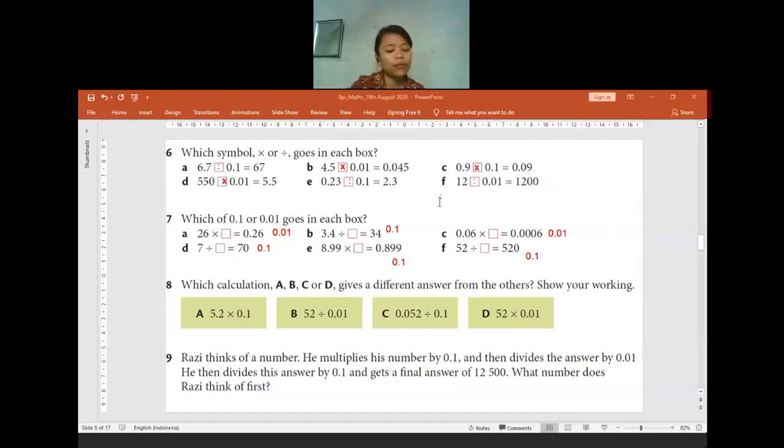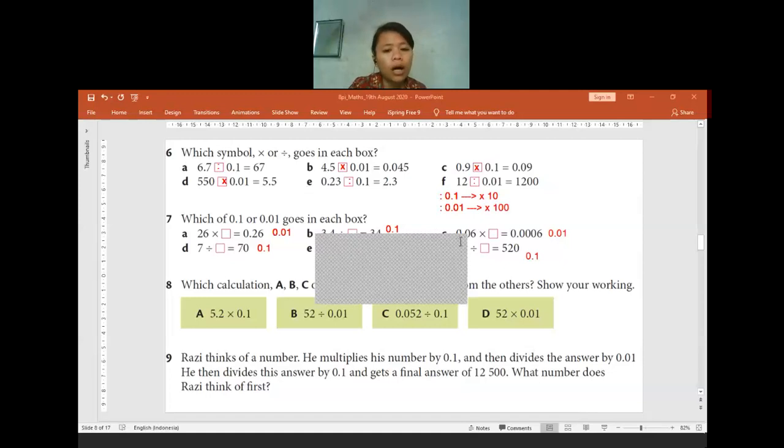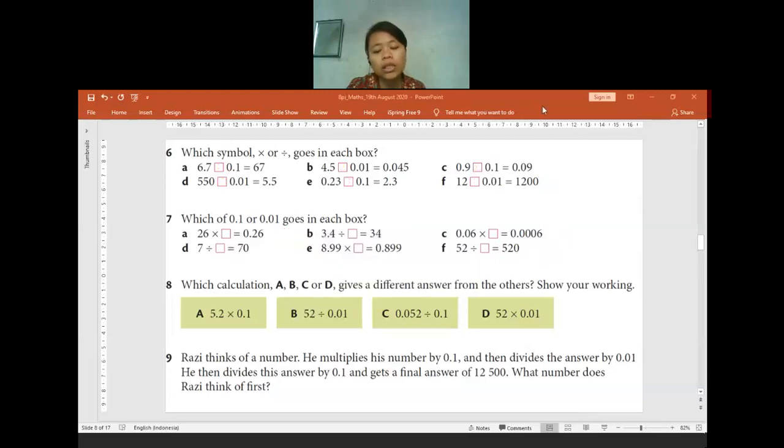So keep it in your mind. If we divide the number by 0.1, it is the same thing as we multiply the number by 10. Or when we divide the number by 0.01, it is the same thing as when we multiply the number by 100. So it is also the opposite way. When we multiply the number by 0.1, it is the same thing as we divide the number by 10, and so on. Is there anyone who is confused so far?